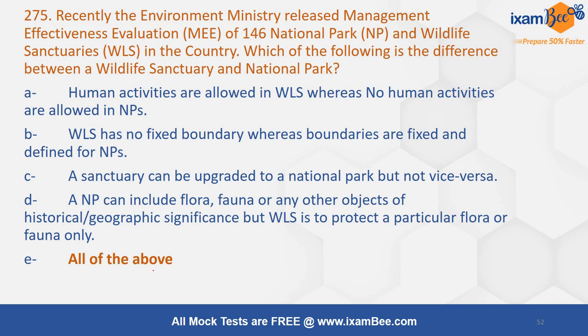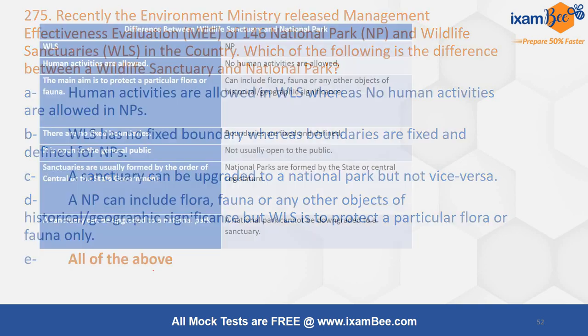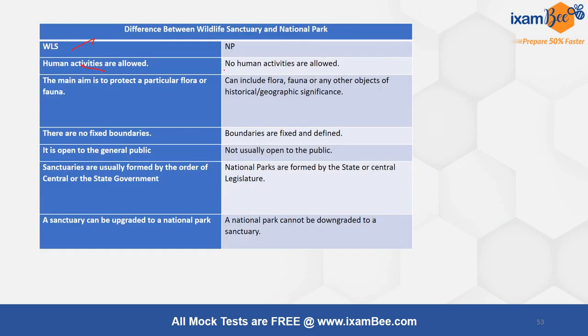Understand the difference. A wildlife sanctuary has no fixed boundary. Human activities are allowed. Aim is to protect flora and fauna. It is open to the general public. Sanctuaries are usually formed by the order of the center or the state government.